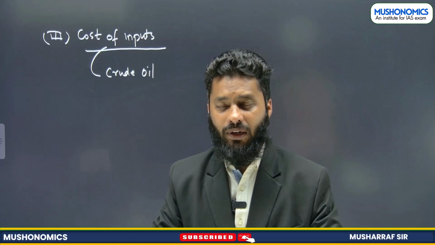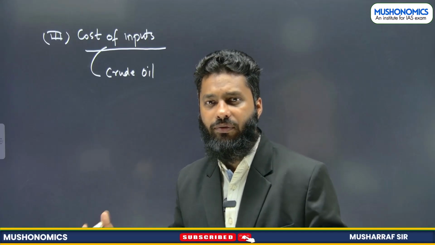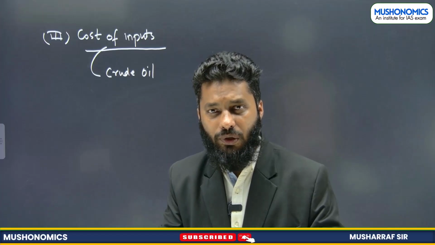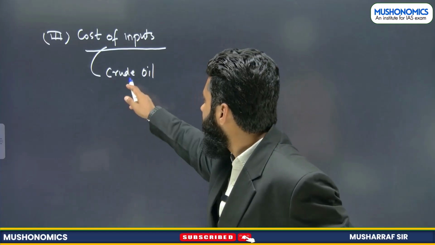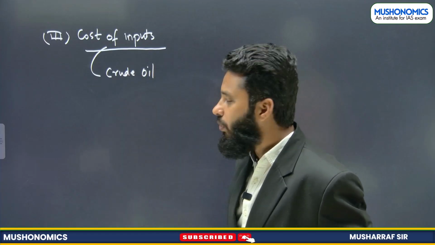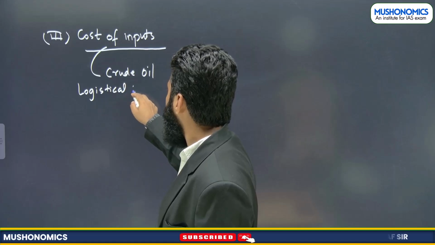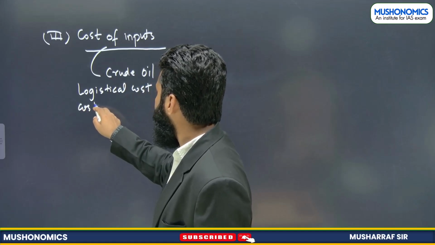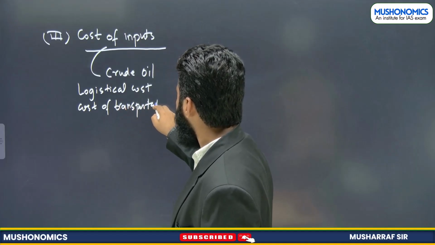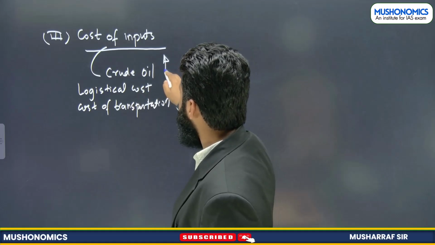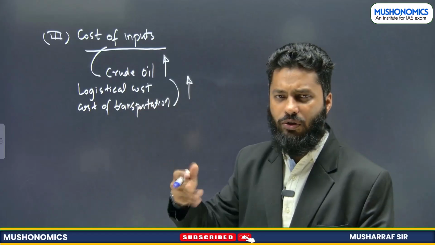Then again, after converting raw materials into finished goods, after processing in the industry, these finished goods have to be taken to the market, right? So if the price of crude oil increases, logistical cost, or the cost of transportation, will increase.